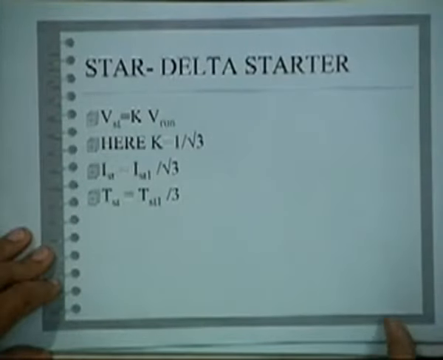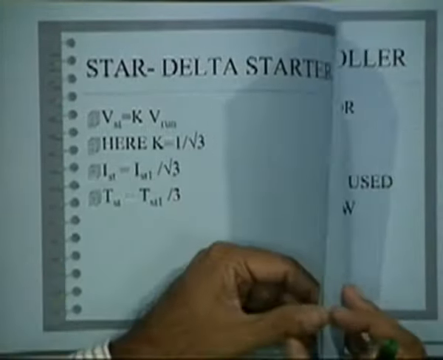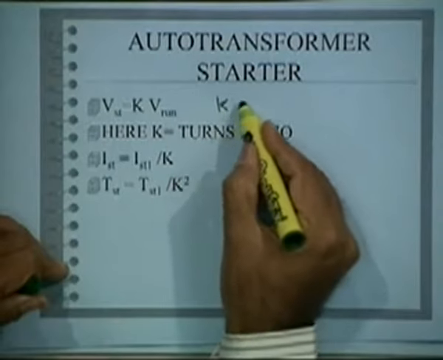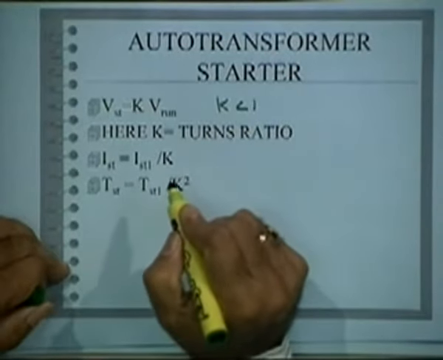Now next, let us see the auto transformer starter. Let us say you have a fixed auto transformer with turns ratio k. That means k times the full voltage comes at start, k is less than 1, right.